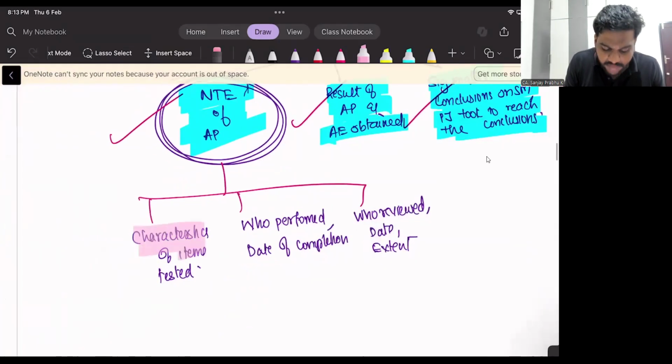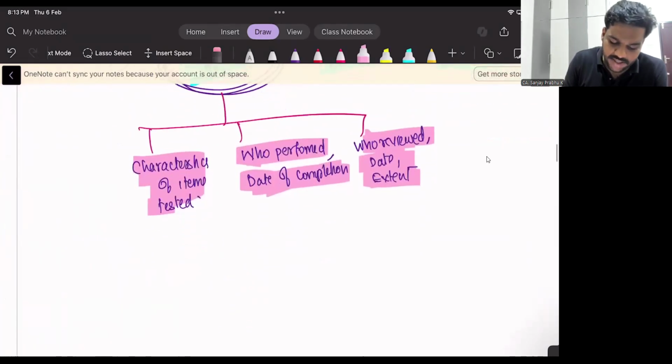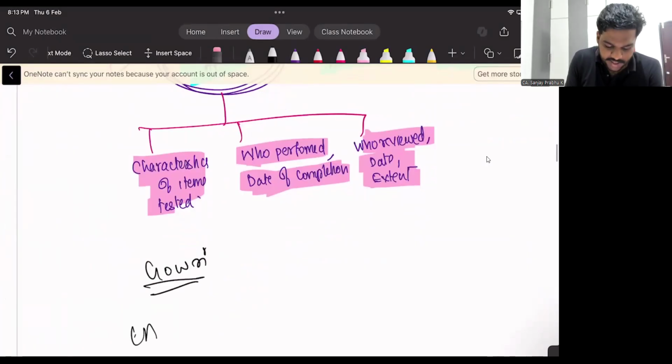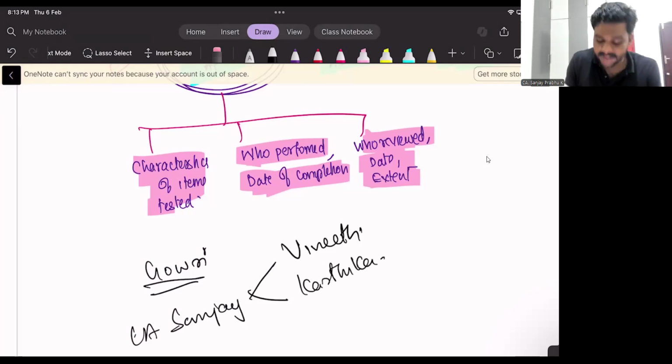What are the items you have tested? Who tested? When tested? Who reviewed? When reviewed? Say, for example, I am auditing Gauri's company. CA Sanjay is the auditor. Who are the articles of Sanjay? Vineet and Kartika. These are my articles. Okay, fine. What are the items I have tested?